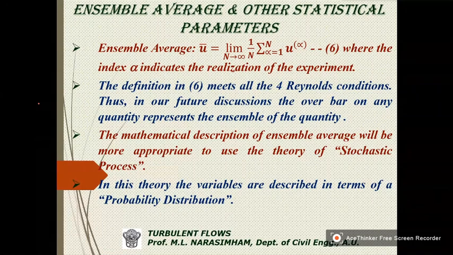So that means we consider a very long time and then go on averaging it and take the limit for n tending to infinity. So at each and every stage, we take this u. Alpha indicates the realization of the experiment. That means the experimental value.